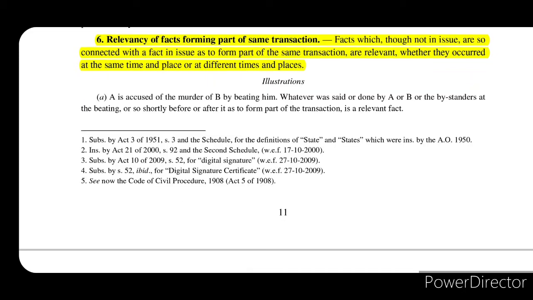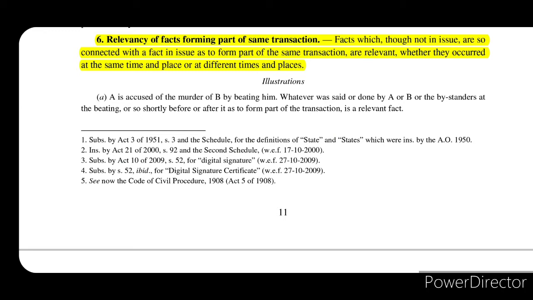Now section 6 talks about relevancy of facts forming part of the same transaction. So now we are starting to understand what relevancy of facts is. What kind of facts can be termed as relevant facts? It says relevancy of facts forming part of the same transaction.